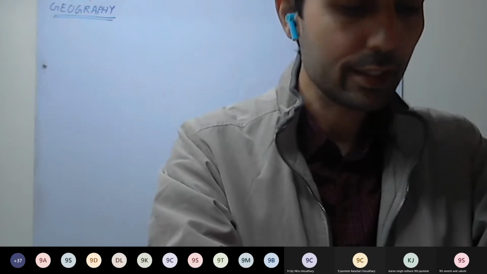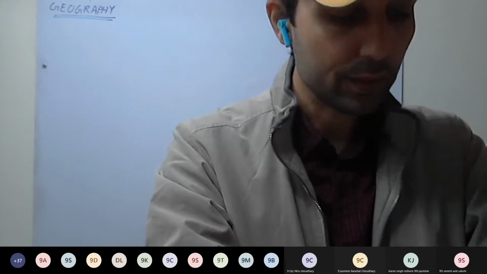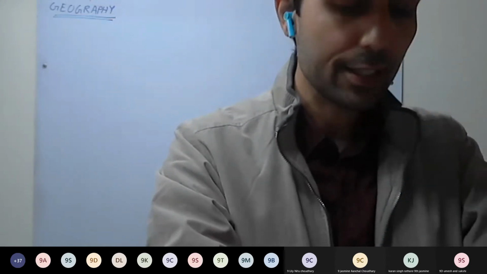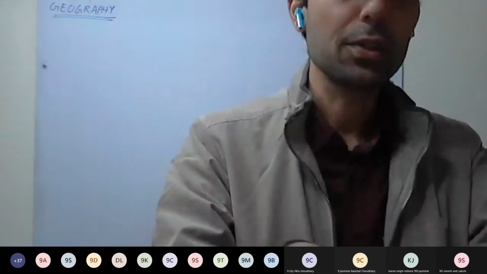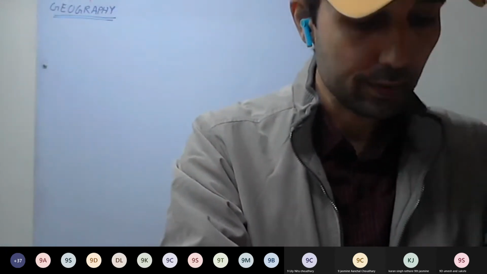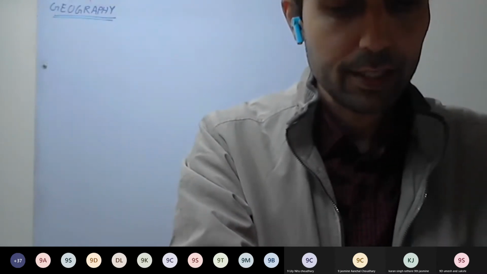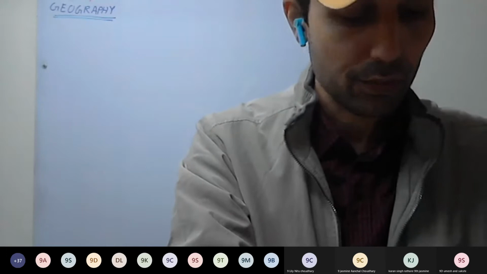The intense sunlight at the equator is absorbed by the Earth's surface, causing it to give off heat and warm the air above it. The air expands as it warms, becomes less dense, and it rises. The temperature decreases, and it will get cold. Now all the dew point and saturation, those things you can write. And cooling leads to rain. Those points you can write, okay? The rain shadow areas are generally dry. Why?